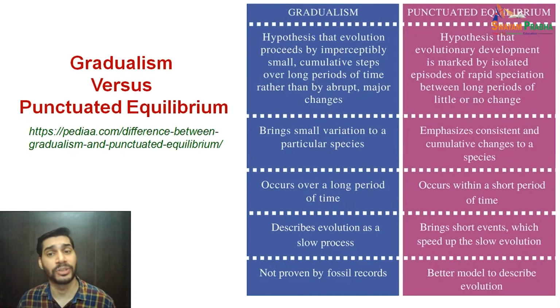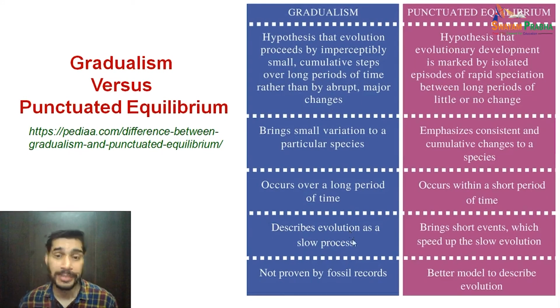Gradualism brings small variation to a particular species, whereas punctuated equilibrium emphasizes sudden and rapid changes to a species. Gradualism occurs over a long period of time, whereas punctuated equilibrium occurs within a short period of time.